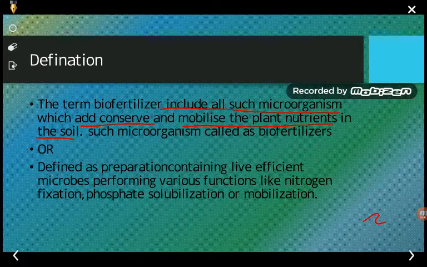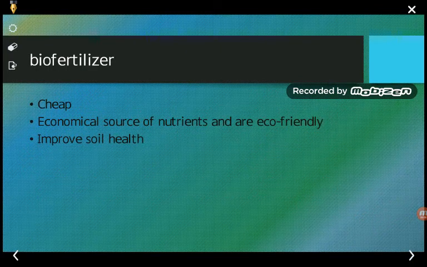So all such organisms which conserve the quality of the soil or mobilize nutrients in the plant, these organisms are said to be the biofertilizers. So we have already discussed the point, that is biofertilizers.